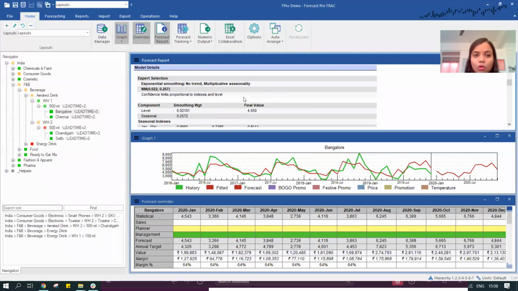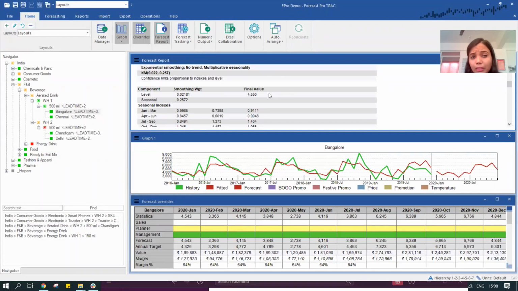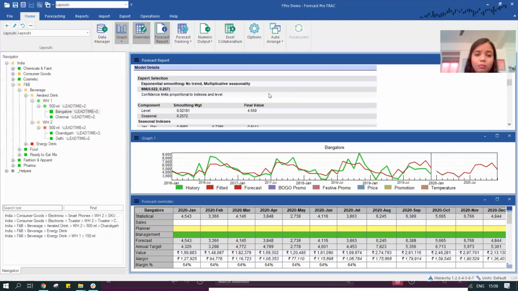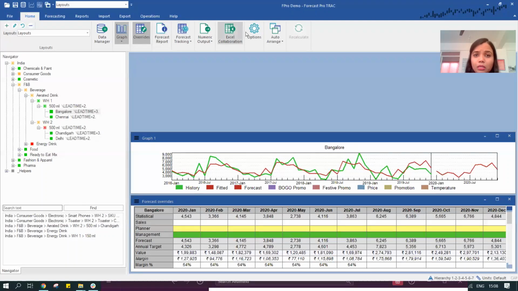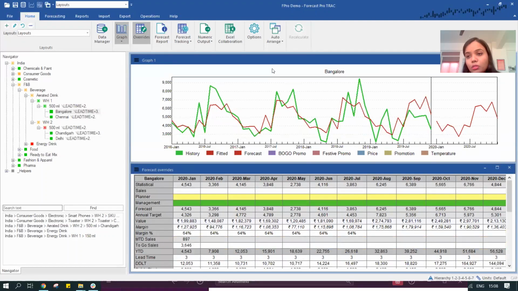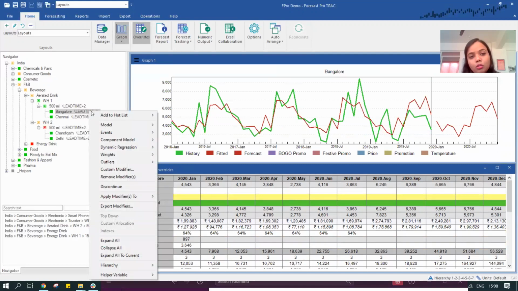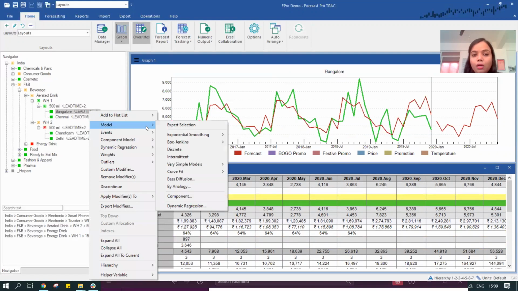And it further goes on to give the details of this report. I'll not dig into the details of the report or the parameters that the system is showing, because essentially that's the job of the system, to be able to predict the forecast or select the best fit model. In this case, it is using an expert selection to determine the best fit model out of all the various options available.